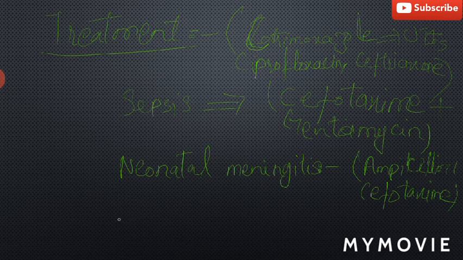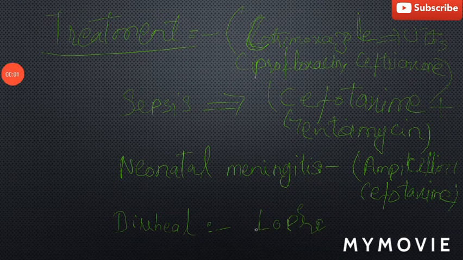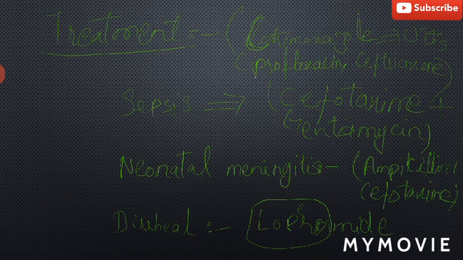For diarrheal diseases, antibiotic therapy is mostly not given, but symptomatic therapy is given such as IV fluids. However, cotrimoxazole or loperamide can be used to shorten the duration of the diarrheal symptoms. So this is all about the treatment.